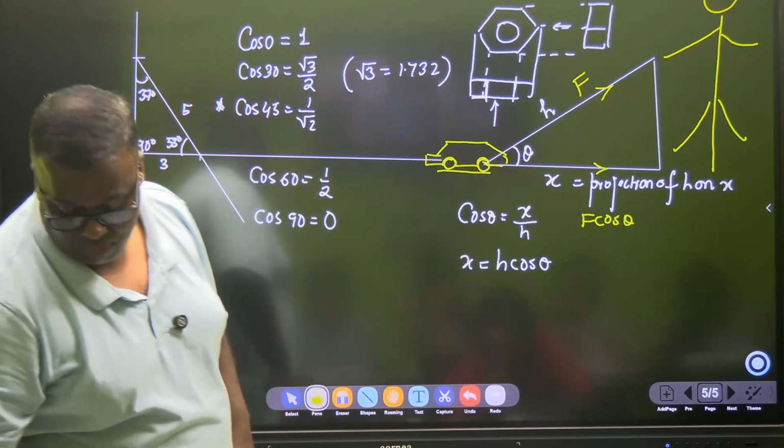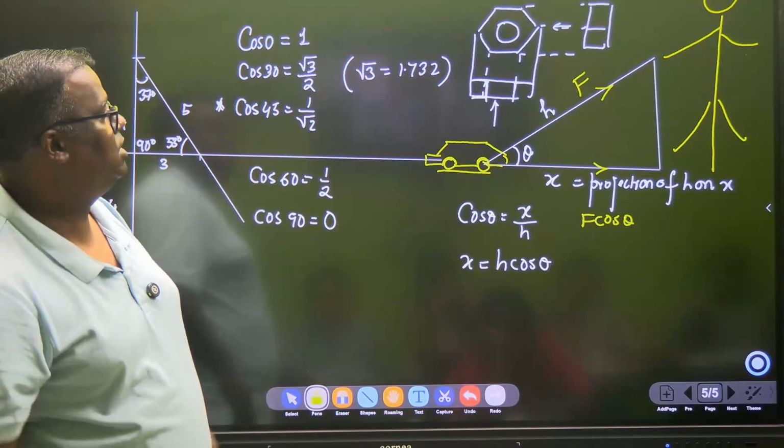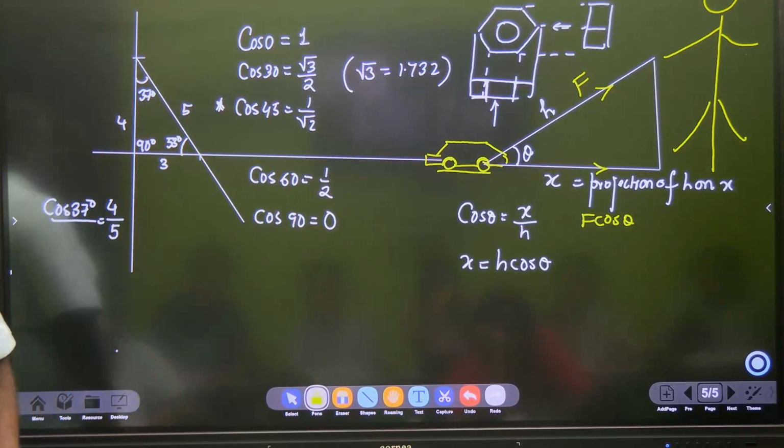I'm not carrying my watch today. I don't know what the time is. Okay, we still have time. So these sort of scenarios will come.